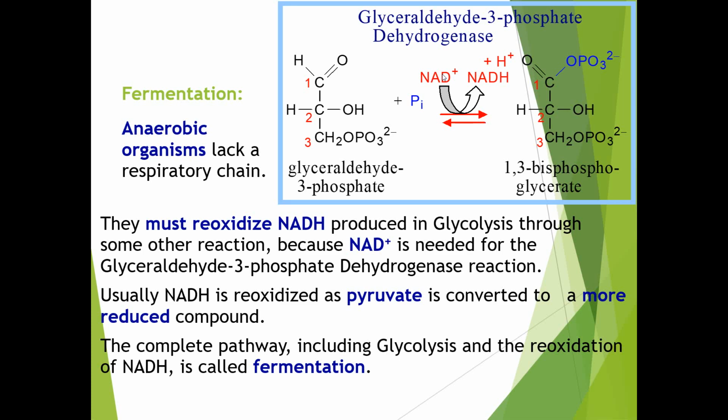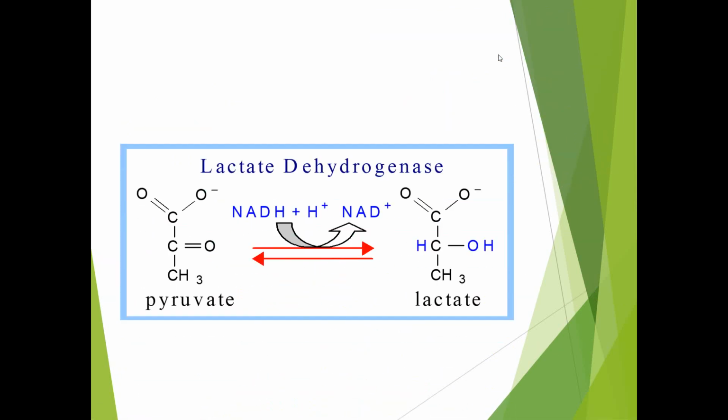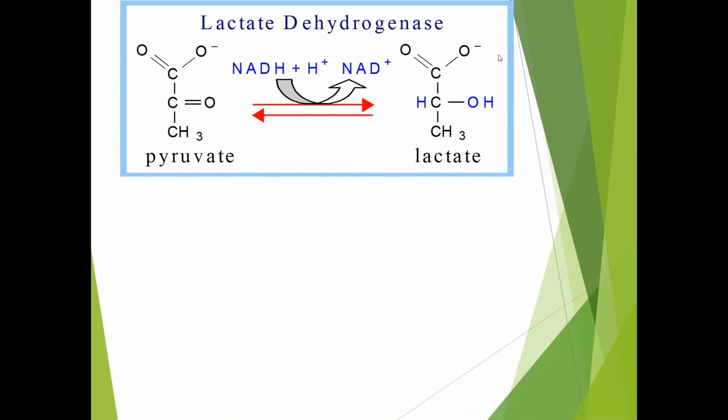So usually the NADH that is formed undergoes reoxidation, and that can be used for the conversion of these pyruvates into the more reduced form. This process is known as anaerobic reoxidation, and it is known as the fermentation process. This is one additional step for glycolysis when this pathway runs under anaerobic conditions.